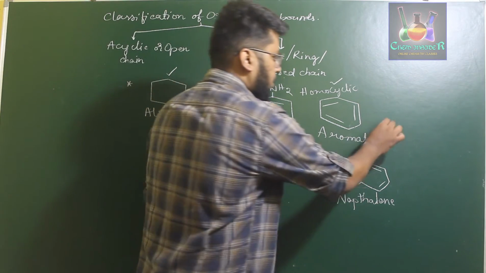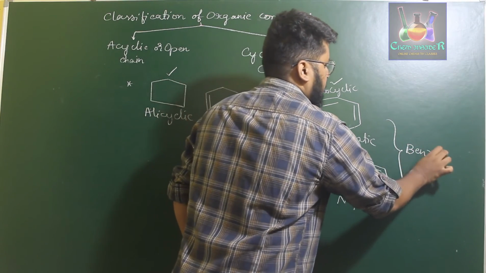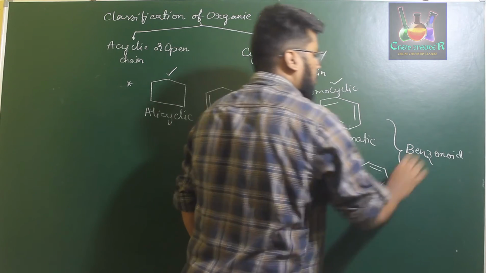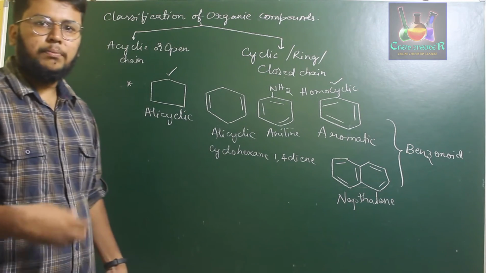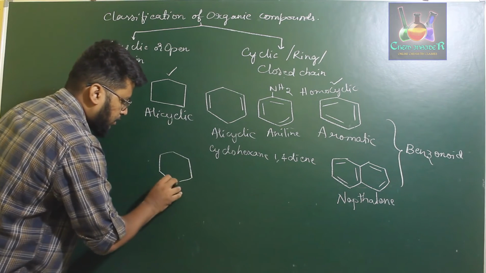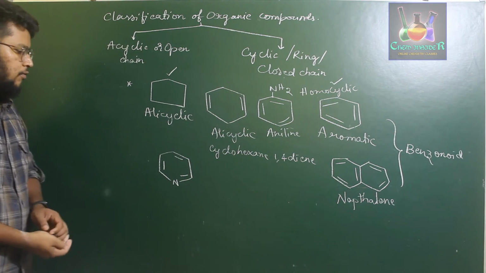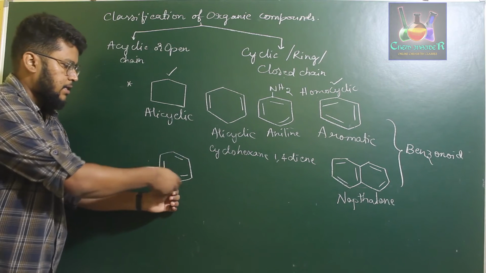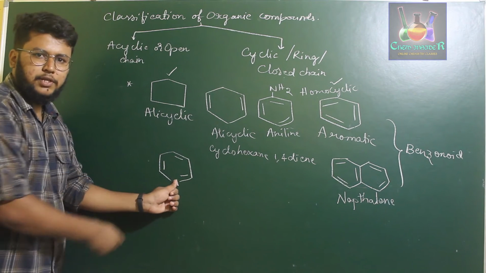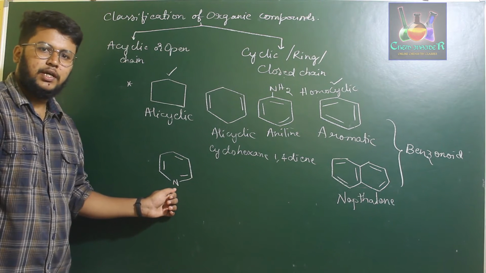But what are the examples for non-benzenoid compounds? For example, you can take this particular compound. If you observe carefully, this is almost similar to a benzene ring, but one of the carbon atoms of the benzene ring is replaced by